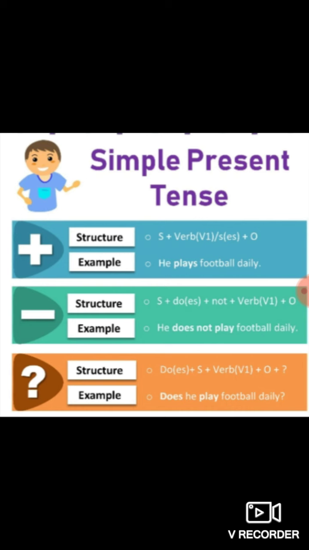First of all, I would like to tell you that there is no helping verb used in affirmative sentences of simple present tense. You just keep this thing in mind that in simple present tense affirmative sentences, only subject plus first form of verb plus object is used. And in this type of tense,